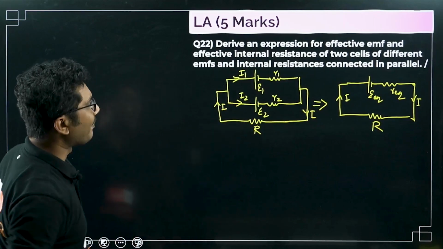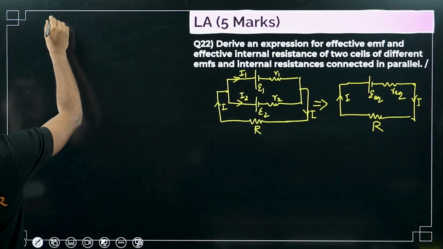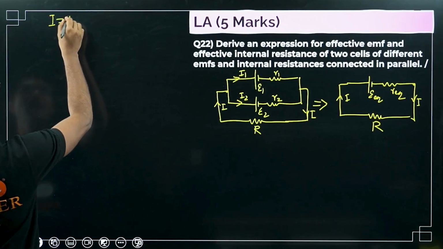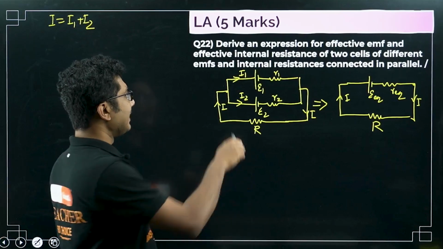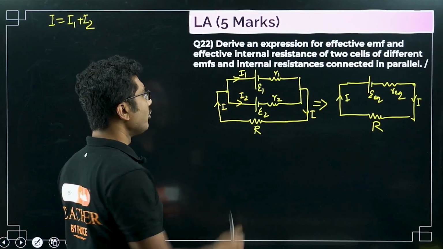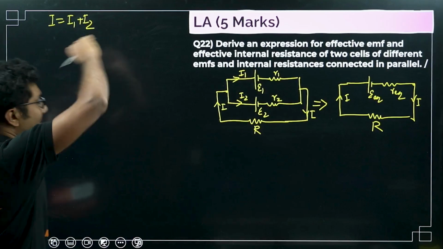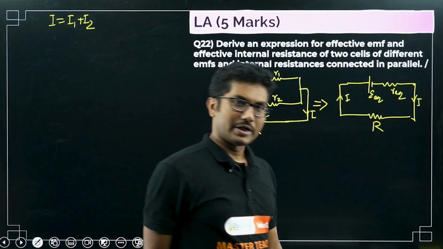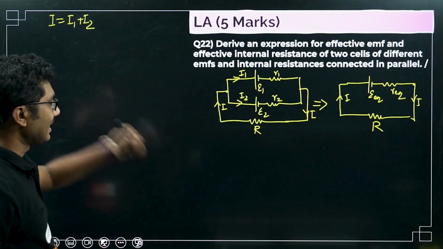First of all, if you apply Kirchhoff's junction rule here, you can write I equals I1 plus I2. What is the incoming current? Incoming current is I. What is the outgoing current? Outgoing current is I1 and I2. So incoming current equals total outgoing current. So that is Kirchhoff's junction rule, which we have applied for the first case.